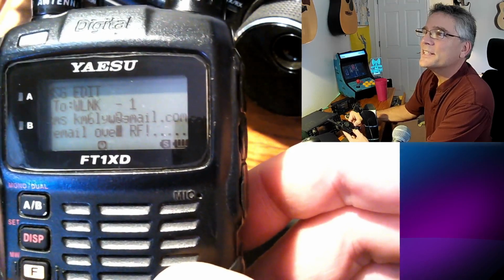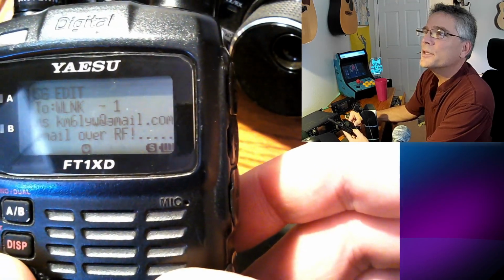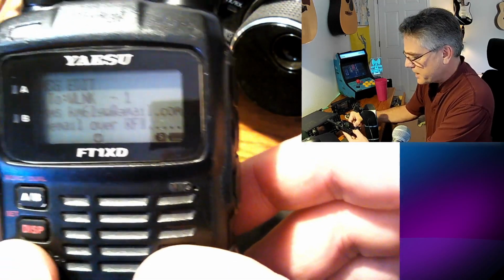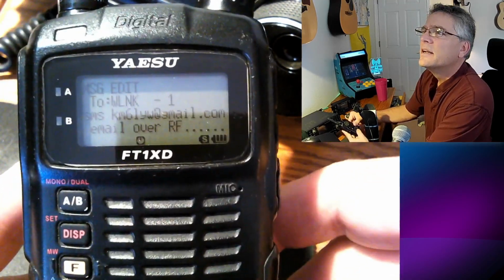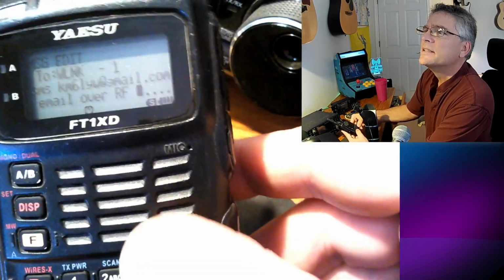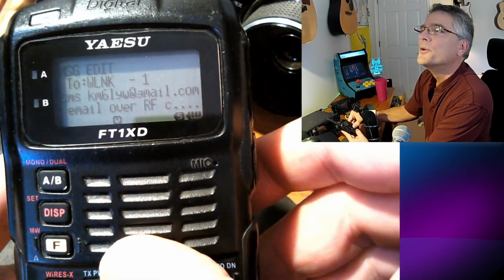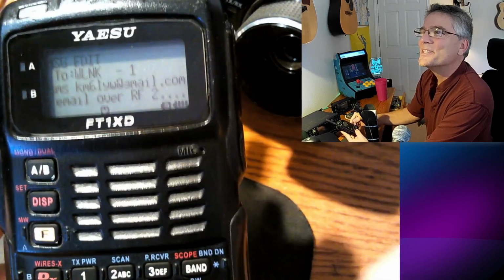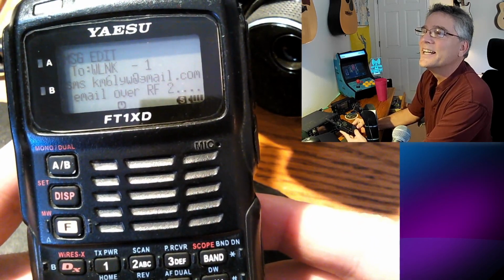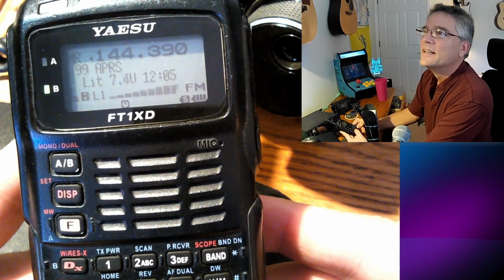Email over RF, and instead of an exclamation point, I'm going to go back, press clear, press enter, put a space, and then say the number 2, so we'll know it's a different message. Yeah, it's a hassle to type on these. Remember, that's like ancient cell phone technology. All right, and I can transmit.